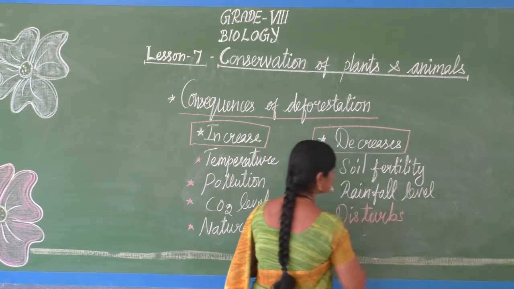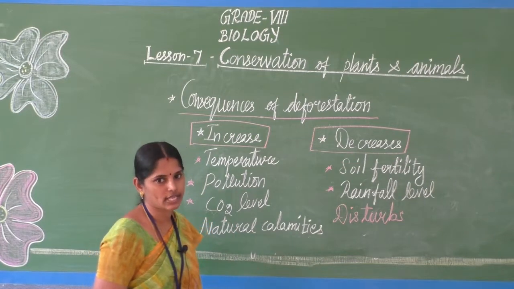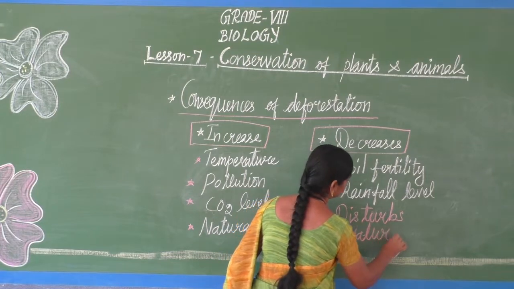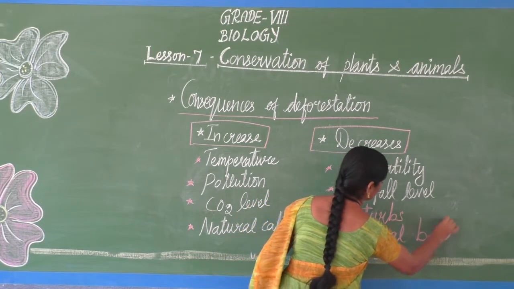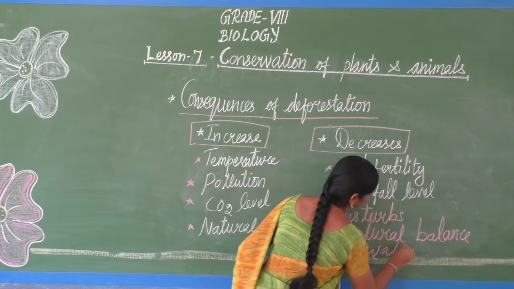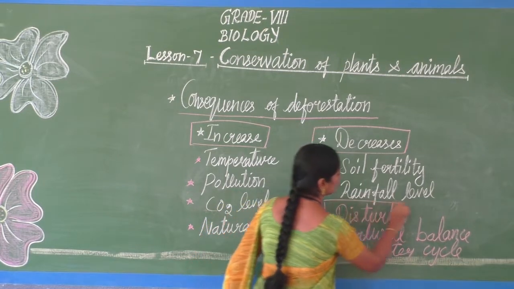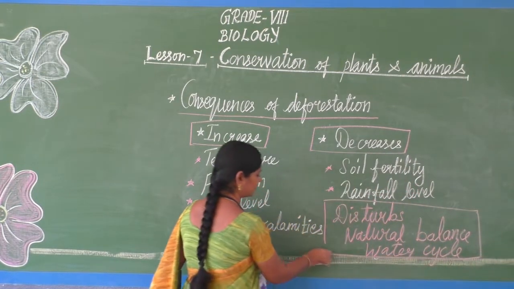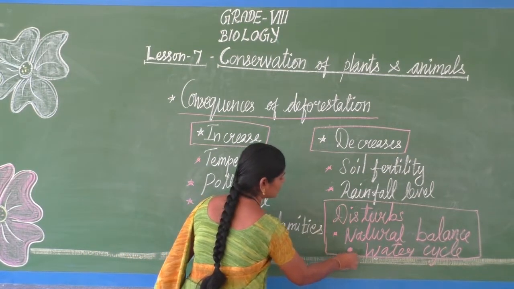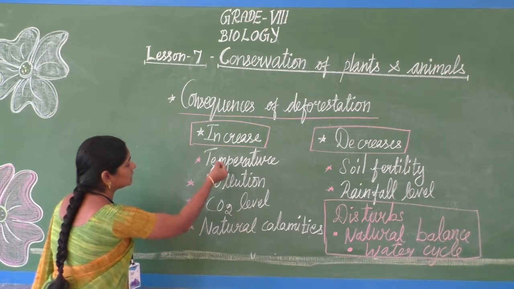It disturbs the natural balance and water cycle. So overall we can coin it like this: it disturbs the natural balance and water cycle. See, it increases